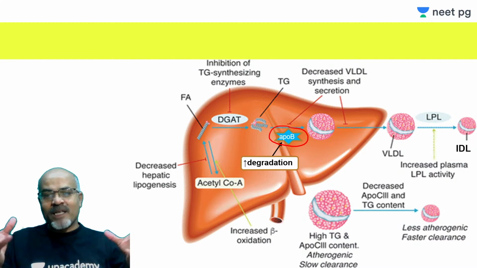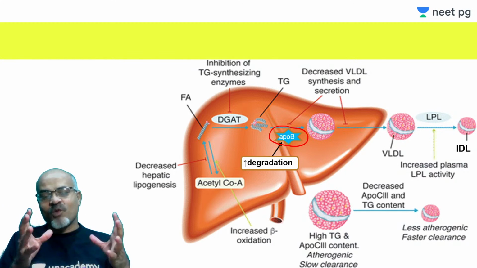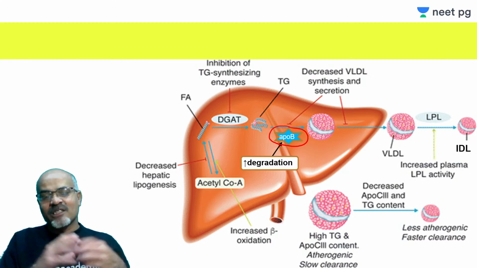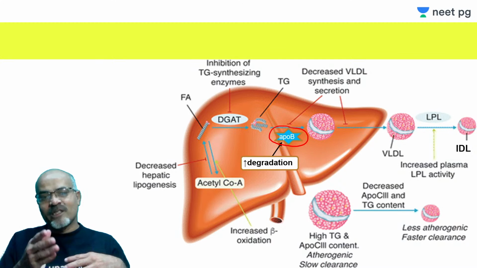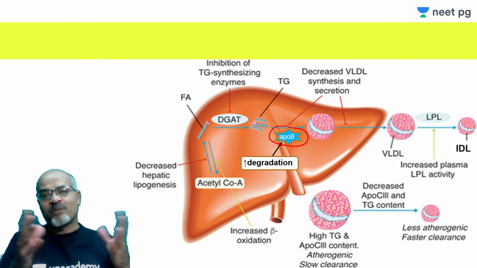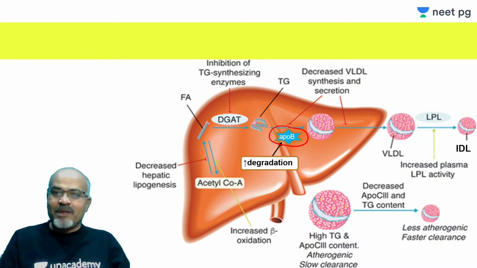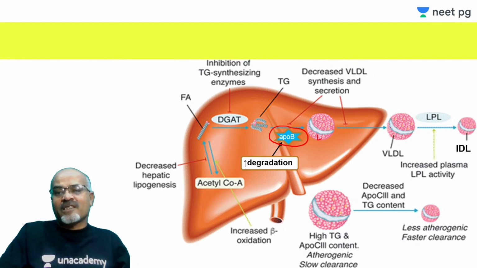But it needs to be attached to this apolipoprotein B, otherwise what will happen? This VLDL will be degraded as well as this ApoB. This was the task done by MTP, microsomal triglyceride transfer protein. But here this drug is causing degradation of the ApoB, so ApoB is not available. So what will happen? There will be less synthesis of VLDL as well as secretion, because it is not attached with ApoB, so it will not be carried. So there is less secretion, less production also. This is the major reason why there is a fall in triglyceride level, because VLDL is very rich in triglyceride.